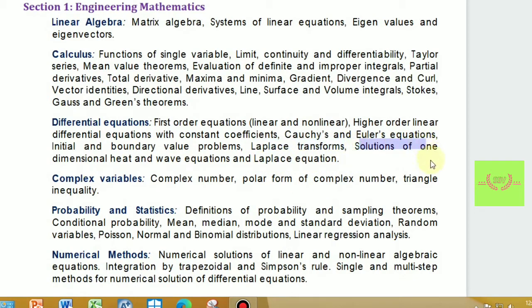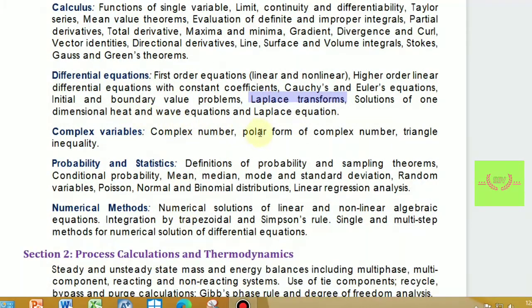The main one is the higher order linear differential equation. We will get sums on Cauchy and Euler's equation in differential equations. Cauchy's integral theorem is also an important topic.